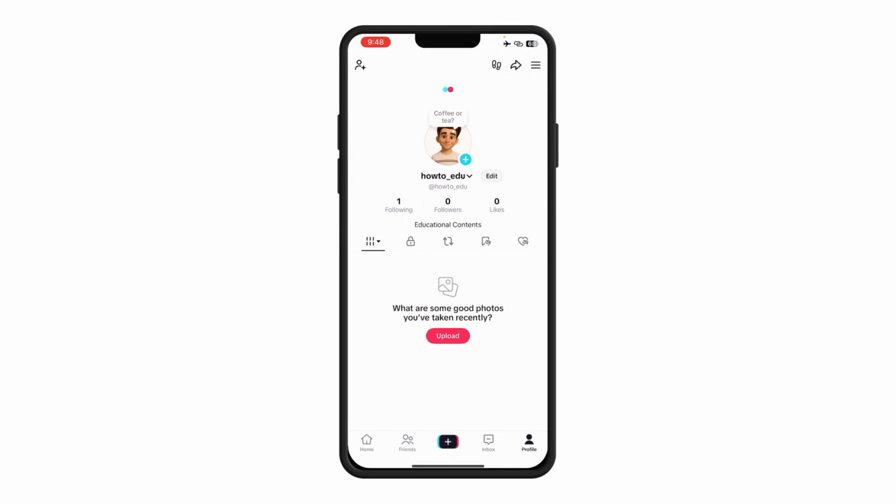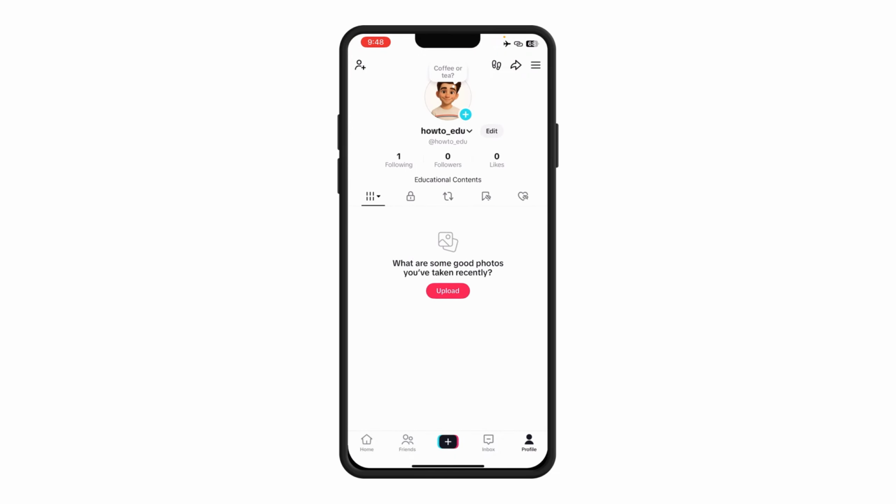So if I refresh my profile now and click on the third option, you're going to be able to see that the repost you just reposted is going to come out on your profile. So this is basically what happens when you repost on TikTok, right?